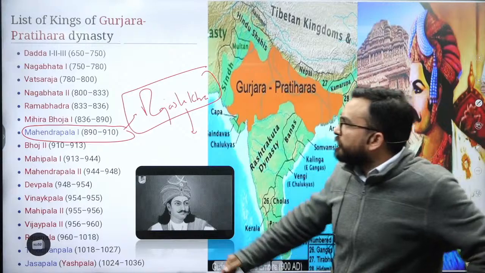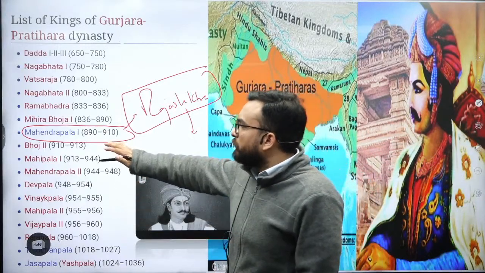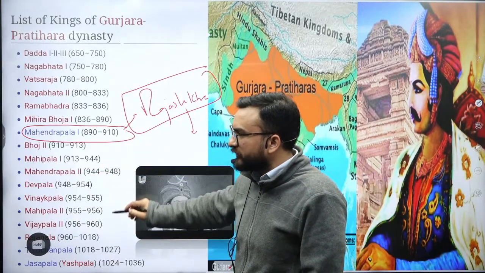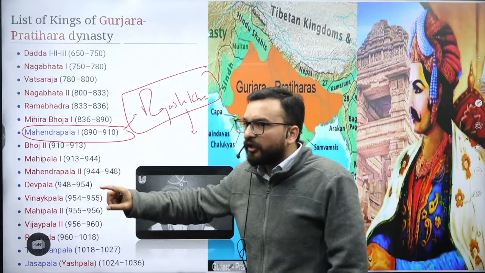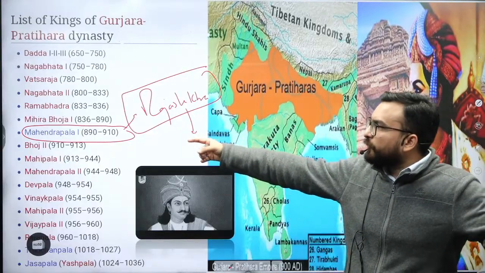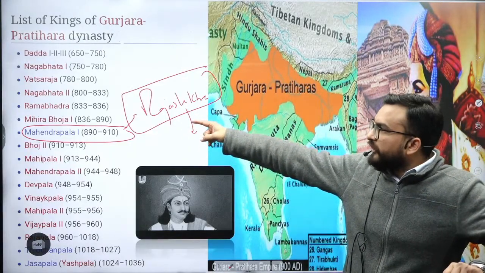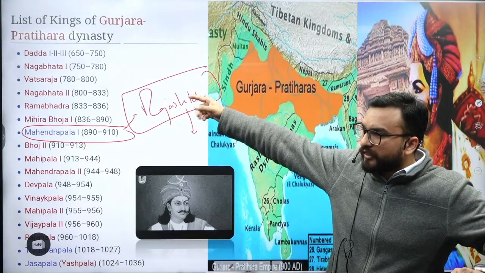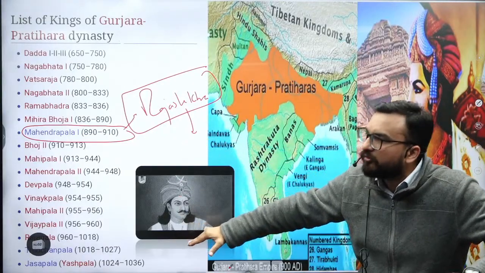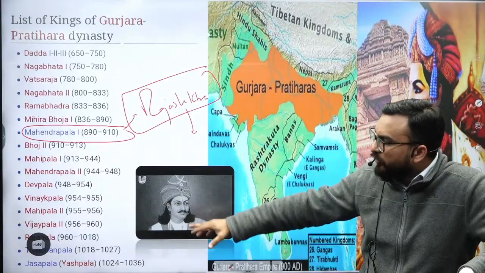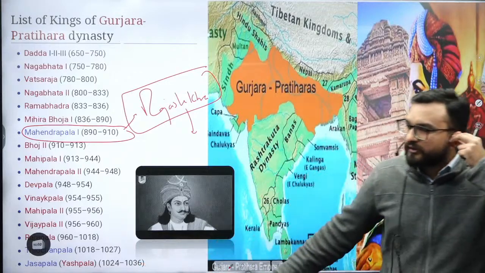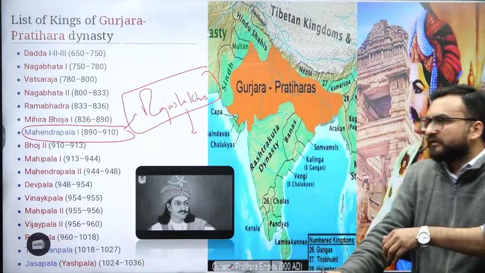Then after that you will not find any information about these rulers, because then the decline of the Gurjara-Pratiharas begins, for the next 100 years. The whole vast empire will be declining. You will not be able to tell in whose reign they occupied Kannauj. You see they occupied Kannauj in the time frame of Mihira Bhoja, also of Vatsaraja, and in certain other rulers' time frames. But after Mahendrapala I and Mahipala I, you will see the decline of the Gurjara-Pratihara rulers. So it will be important to remember just the last timeline, of Yashapala, 1024 to 1036. That means around 1050 you can end the Gurjara-Pratihara timeline.